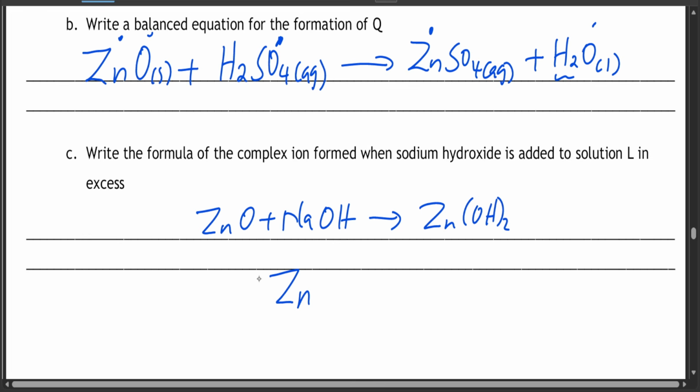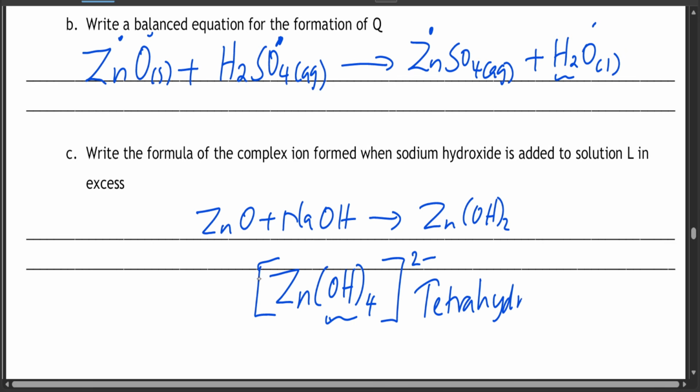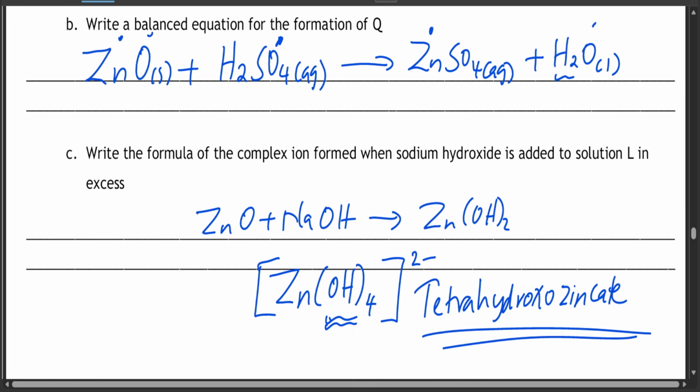This is the complex ion, zinc, then 2 minus. It's called tetrahydroxo, because of the hydroxide ion, hydroxo, tetrahydroxo zincate. Okay, it's not hard.